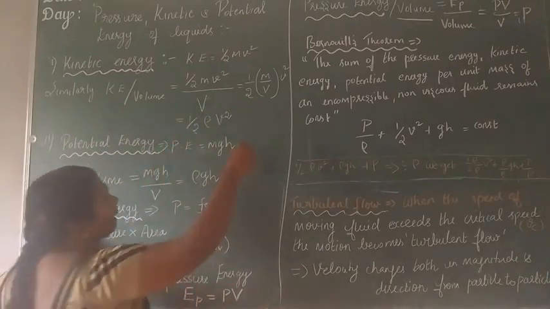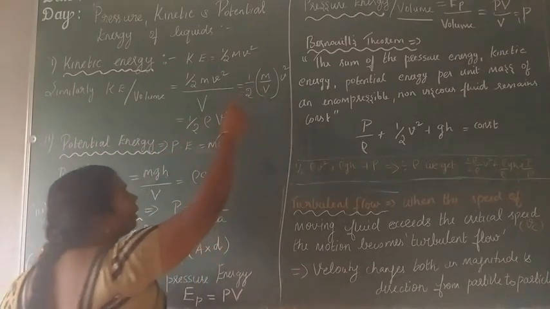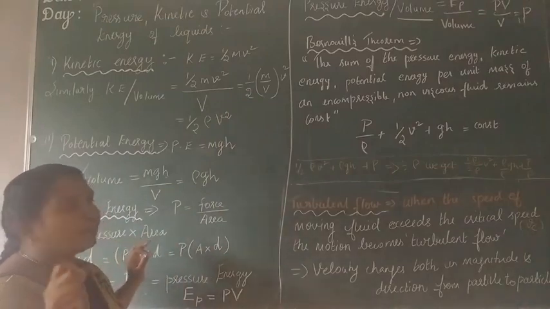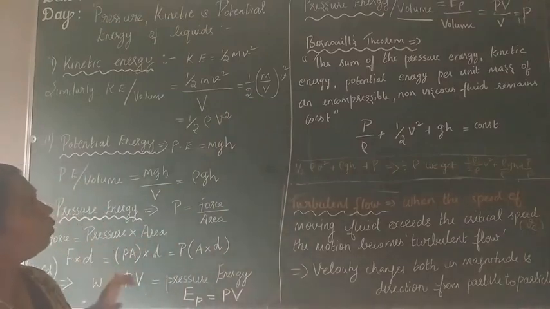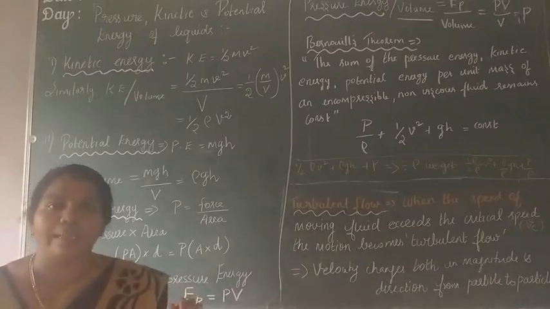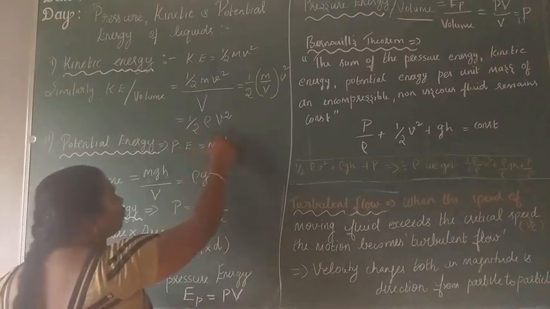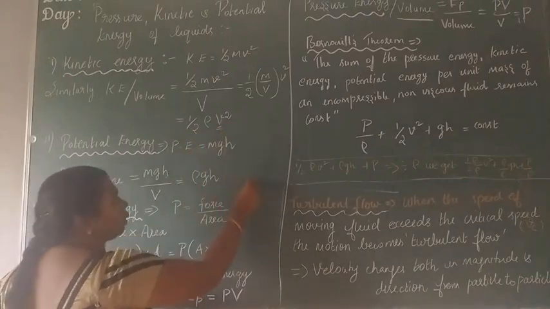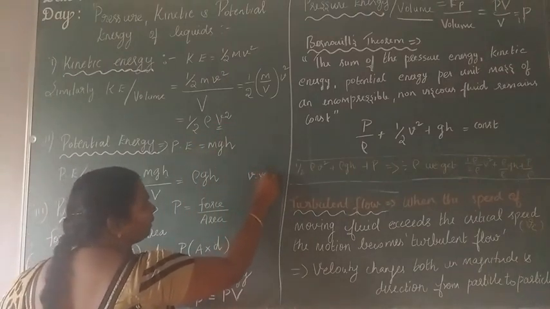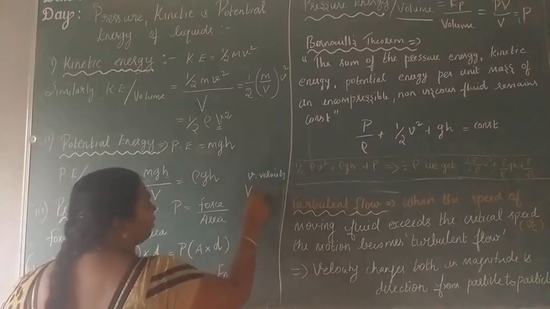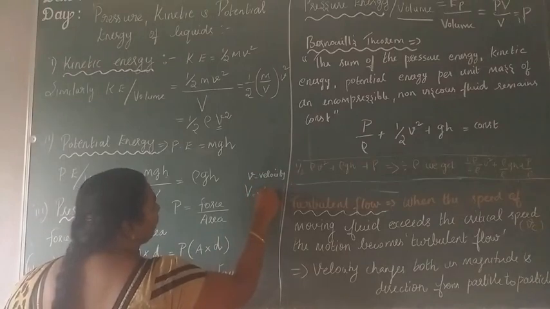See here, m divided by capital V. What is the m? M is the mass. And what is the capital V? That is the volume. So mass by volume is equal to density. That is 1 by 2 density into v square. So note it: this is the v square. Small v is the velocity and capital V is the volume.